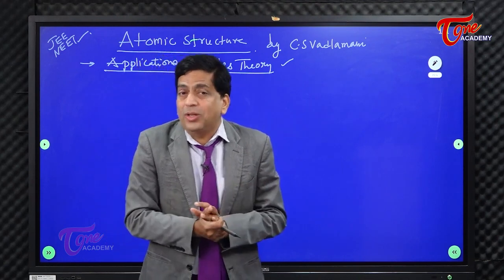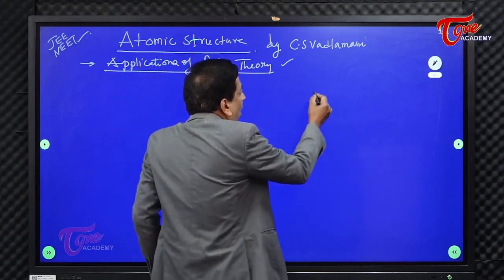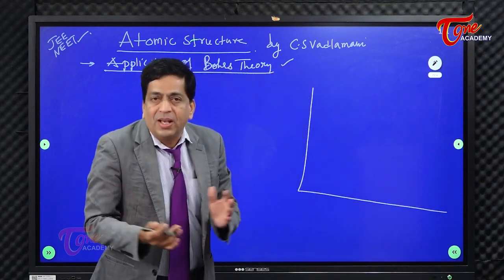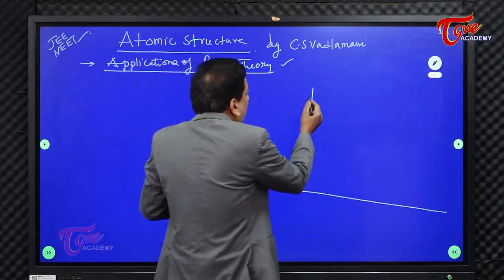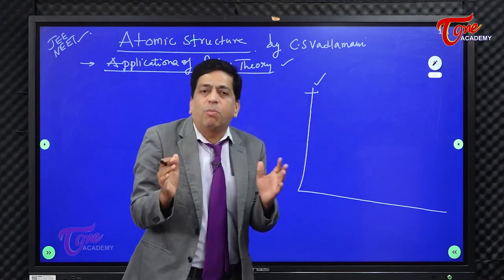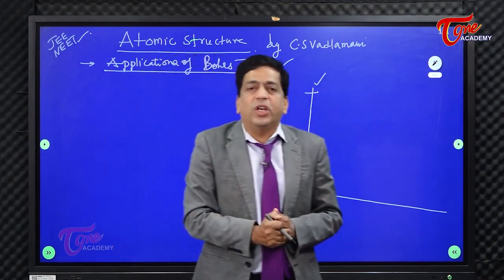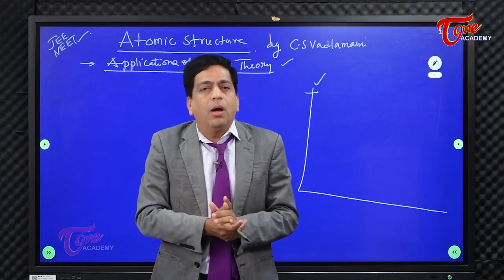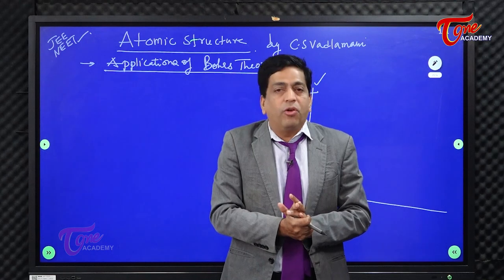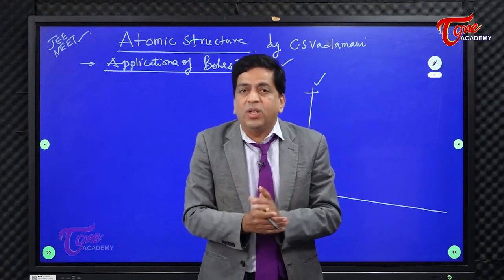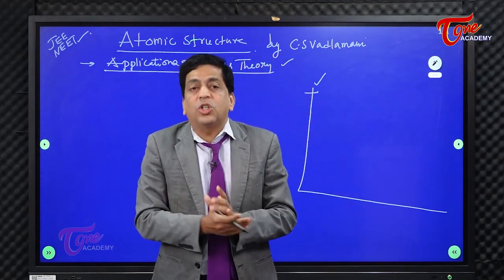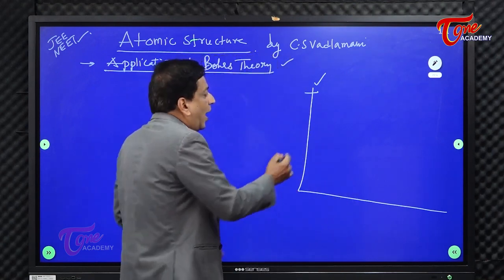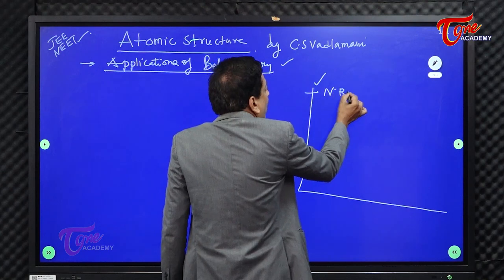This was a quick revision of what we have done earlier. Mind you, the very first postulate is what fetched him the Nobel Prize, and till now it prevails. You cannot substitute this postulate. There can be some drawbacks of Bohr, but remember that this postulate remains till date, and it explains the stability of the atom. No one had done this earlier. So he is proposing the non-radiating paths.